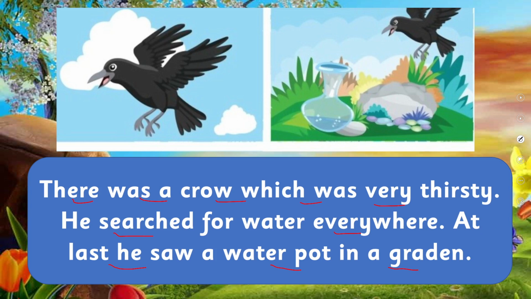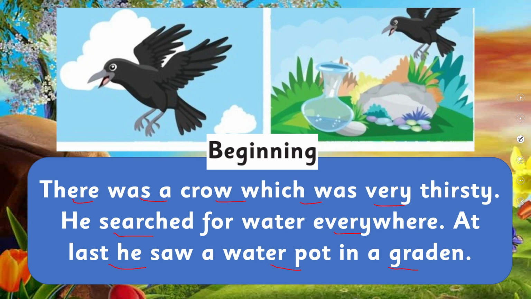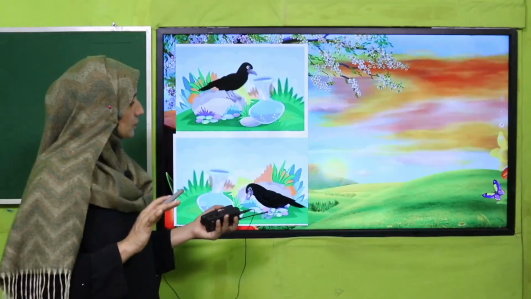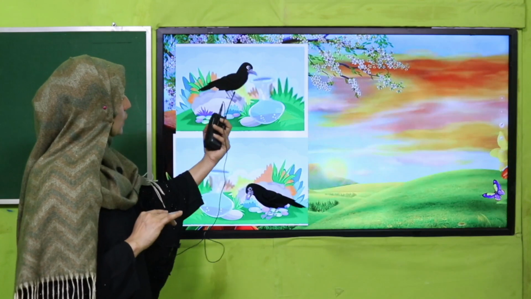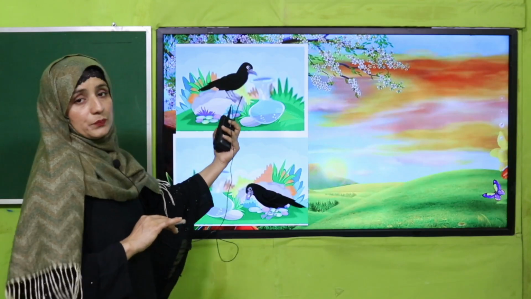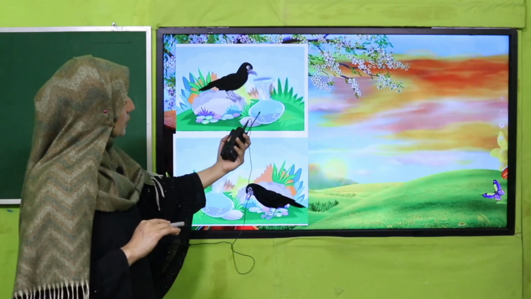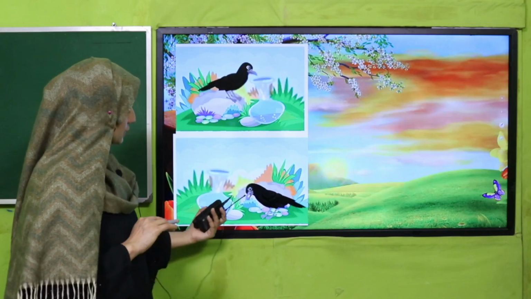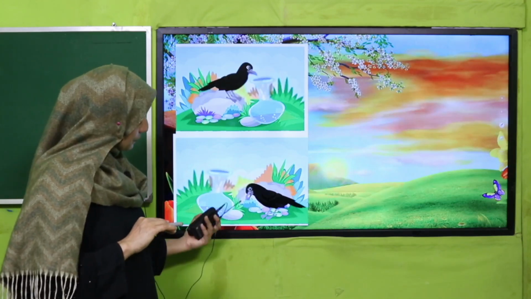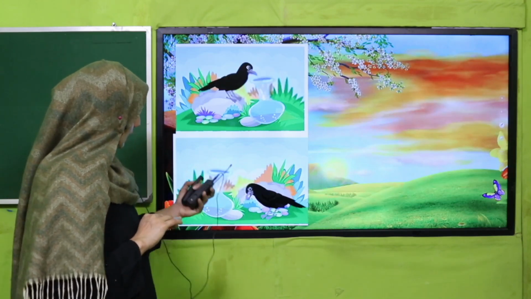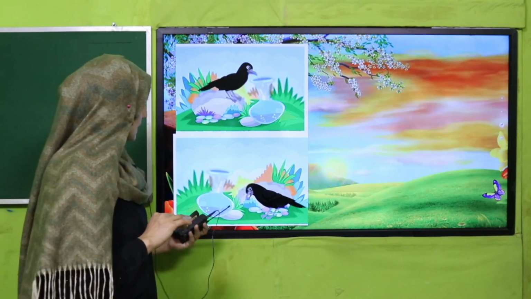Have you got that? These pictures we have transformed into words, written shape. That was our beginning. Got it? Next is, see there, what happened? Oh, can you judge that? The water is too low. And here, what is he doing? He is picking some stones and throwing them into that pot.